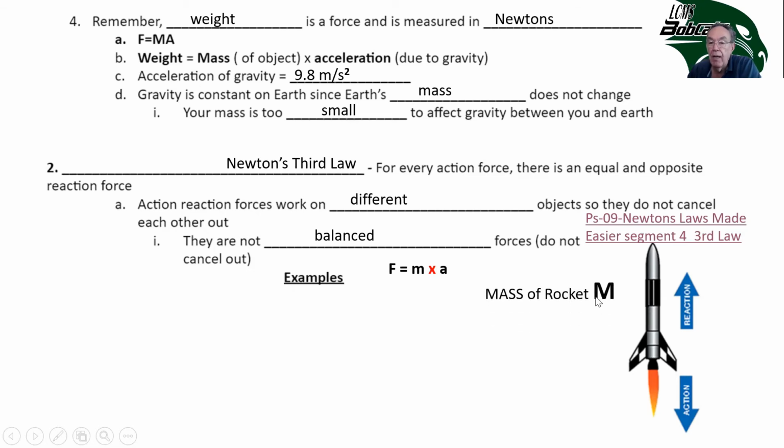The mass of the rocket, and I'm using a capital M, is huge. And at the beginning it includes the mass of the fuel. And we saw in that video when the rocket takes off, at first its acceleration is small. It looks like it's barely even gaining speed. So I put a little tiny a here. The mass of the fuel coming out of the rocket, remember the rocket had the fuel in it, so at any given instant, the mass of the fuel is tiny compared to the mass of the rocket. So I'm using a little tiny m to represent a little tiny number.